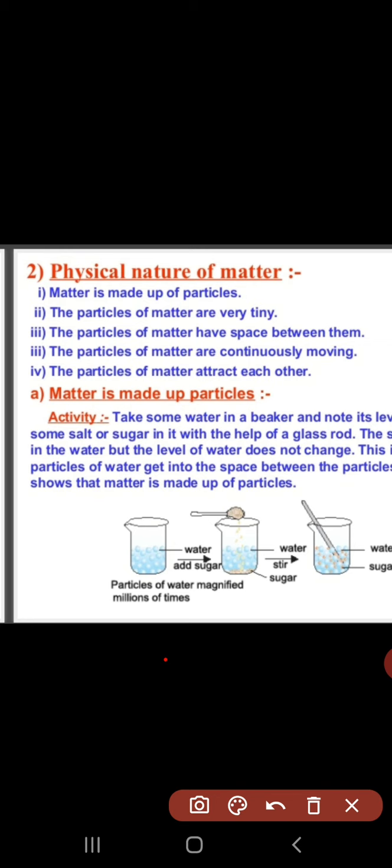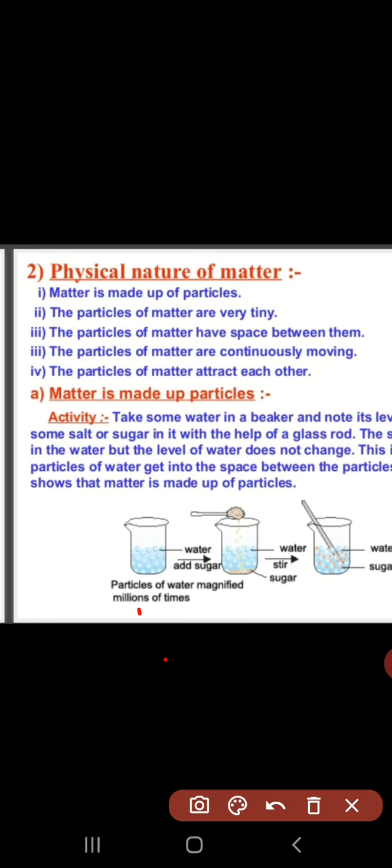Now, the particles of matter are very tiny. That means these particles are very small in size. Any object can be made of very small particles. कोई भी ऑब्जेक्ट जो हमारे सराउंडिंग में है वो बहुत स्मॉल पार्टिकल से बनता है.